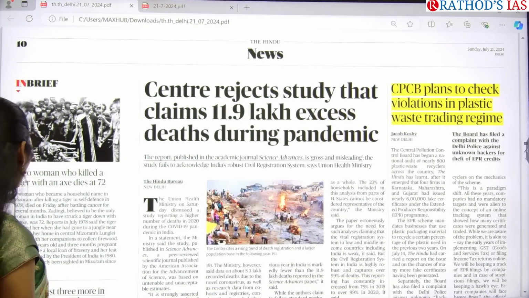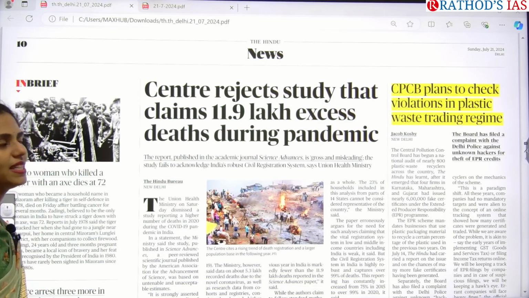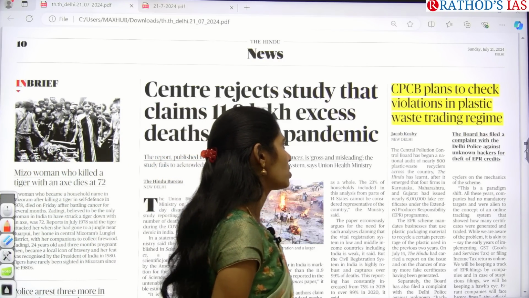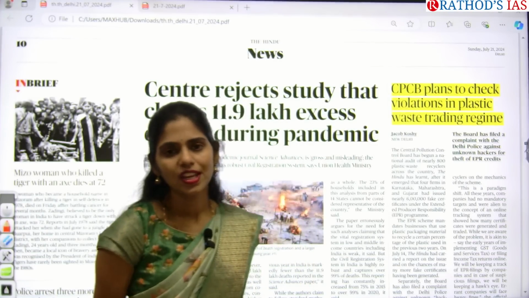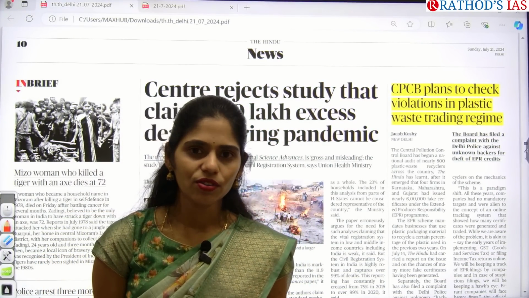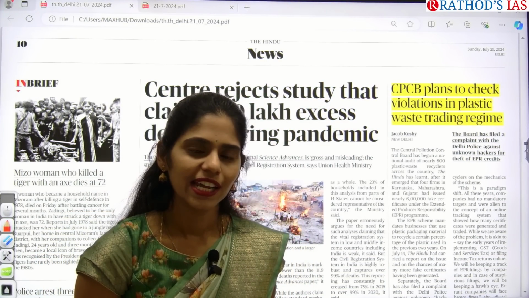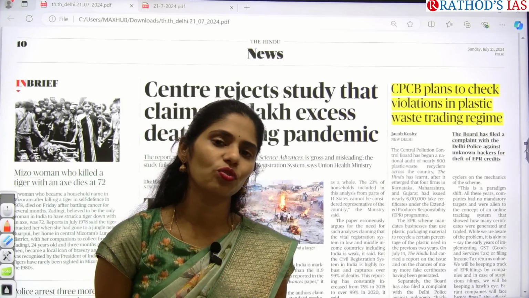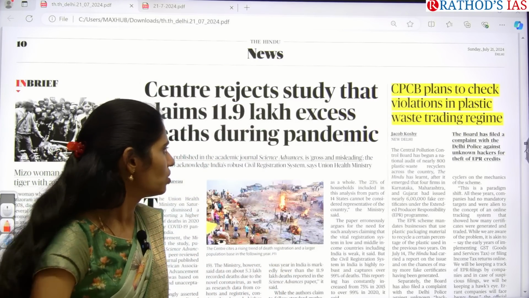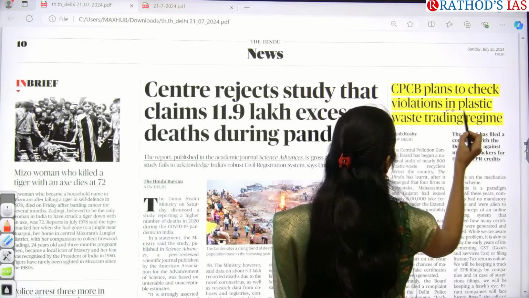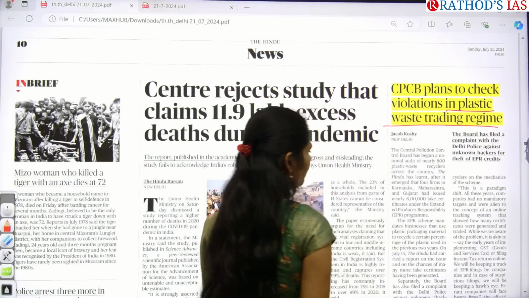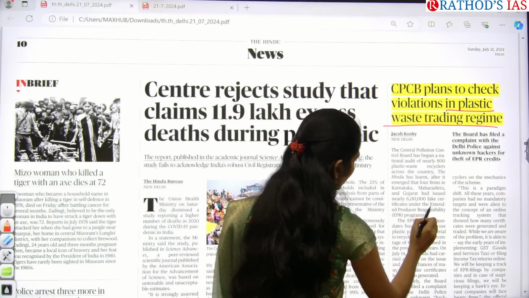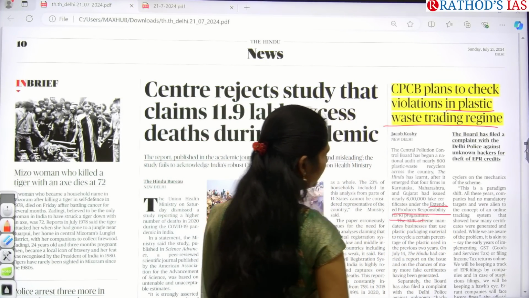Yeah, here you can see one article. CPCB plans to check violations in plastic waste trading regime. So recently we discussed EPR, extended producer responsibility, as well as plastic waste management rules. So this article is again related to the plastic waste trading regime. Okay, so here you have to see what is this extended producer responsibility program.